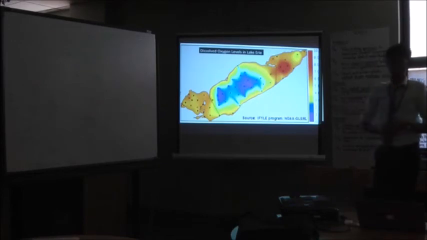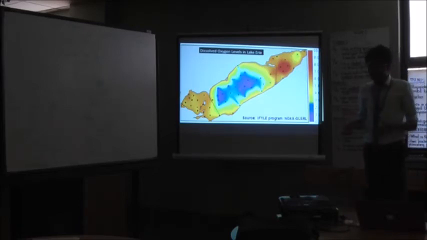So this is a chart of the dissolved oxygen levels in Lake Erie. And all this chart really means is it shows you how much oxygen is in Lake Erie. And as you can see, a large portion of Lake Erie towards the center does not have any oxygen. It's hypoxic, in the 0 to 1 ppm range. So what that means is that fish simply cannot survive in a great portion of the lake. And the rest of the lake, which is yellow, also has really low oxygen levels. So right now, this is what it looks like, but if you continue with this trend, eventually this entire lake would be purple and it would be a dead lake.